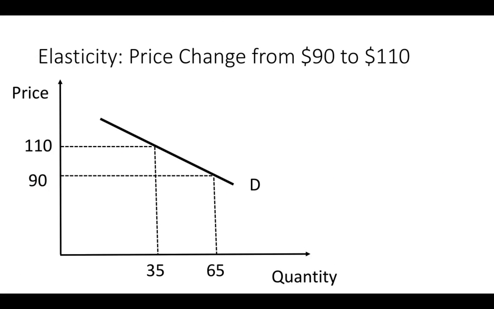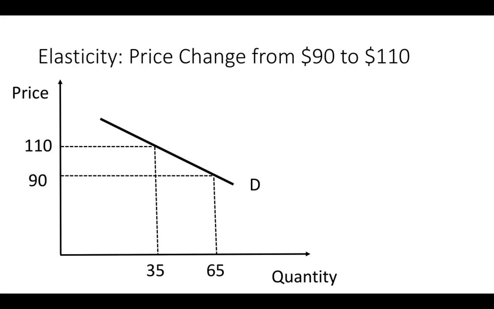Here we have an example that should be familiar. We looked in an earlier lecture at what happens when the price changes from $90 to $110. So you have this price increase. You start at 90, you move up to 110. And when that price increases, there's a reduction in quantity demanded from 65 to 35.